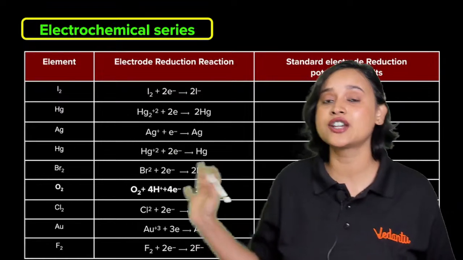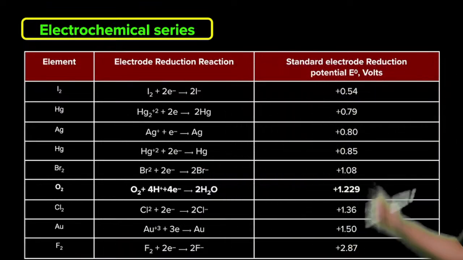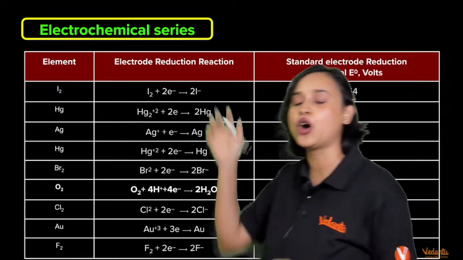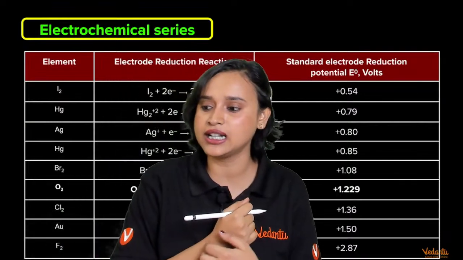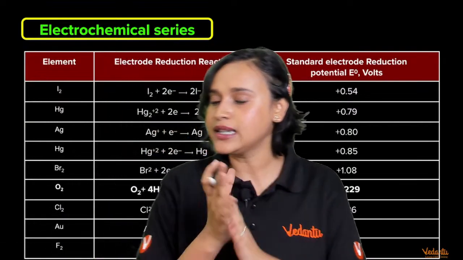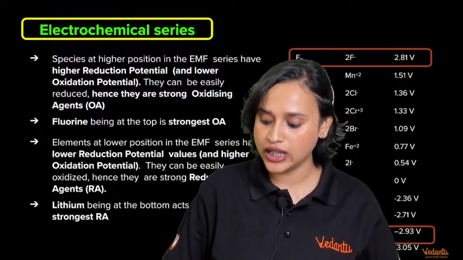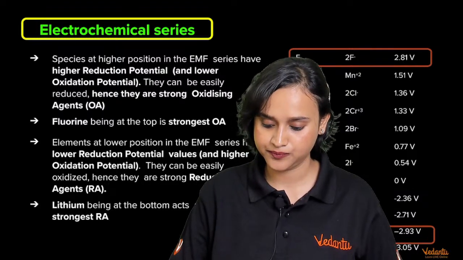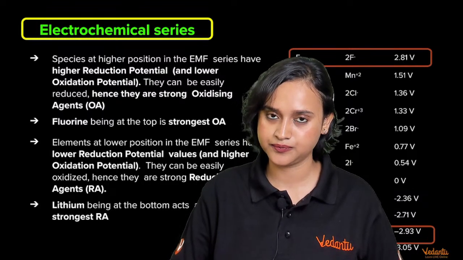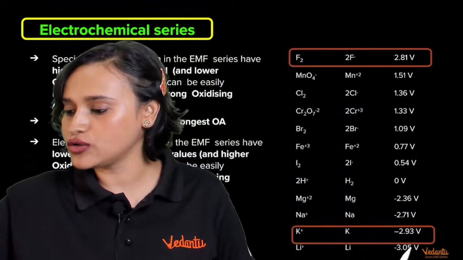This is clear. Electrochemical series, anybody, any doubt? For fluorine, it is plus 2.87. For lithium, it is minus 3 point something. Am I clear, everybody? This is done. Easy peasy. Any doubt till here, guys? I'm waiting for you all. Any doubt till here?